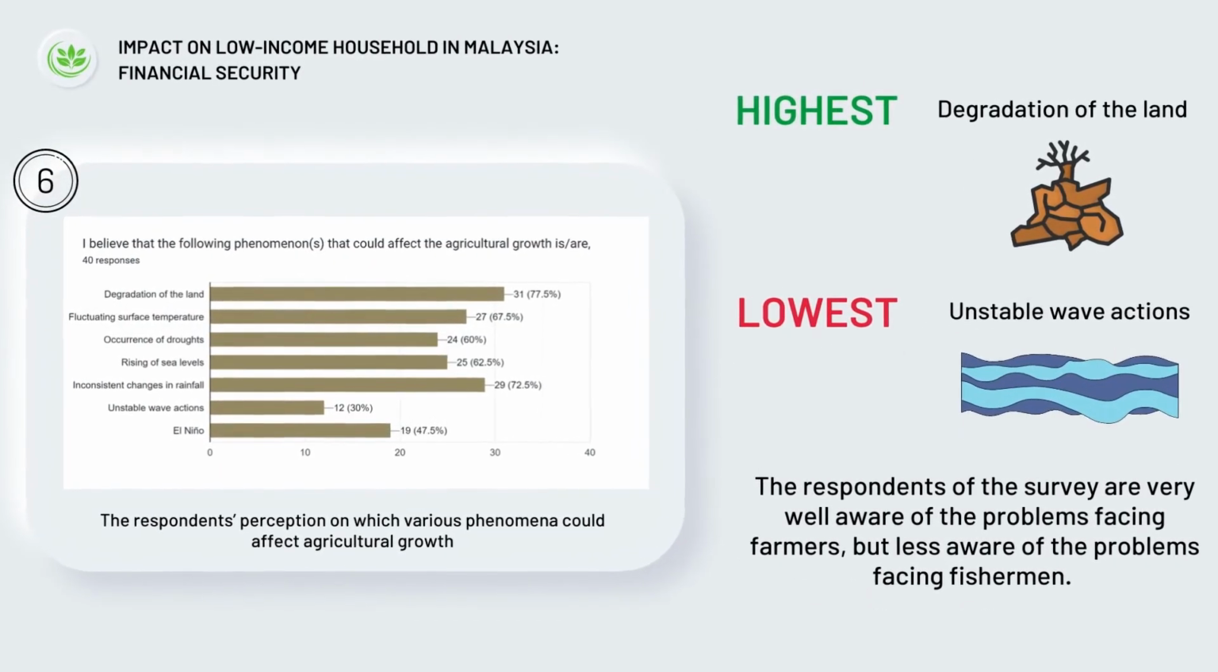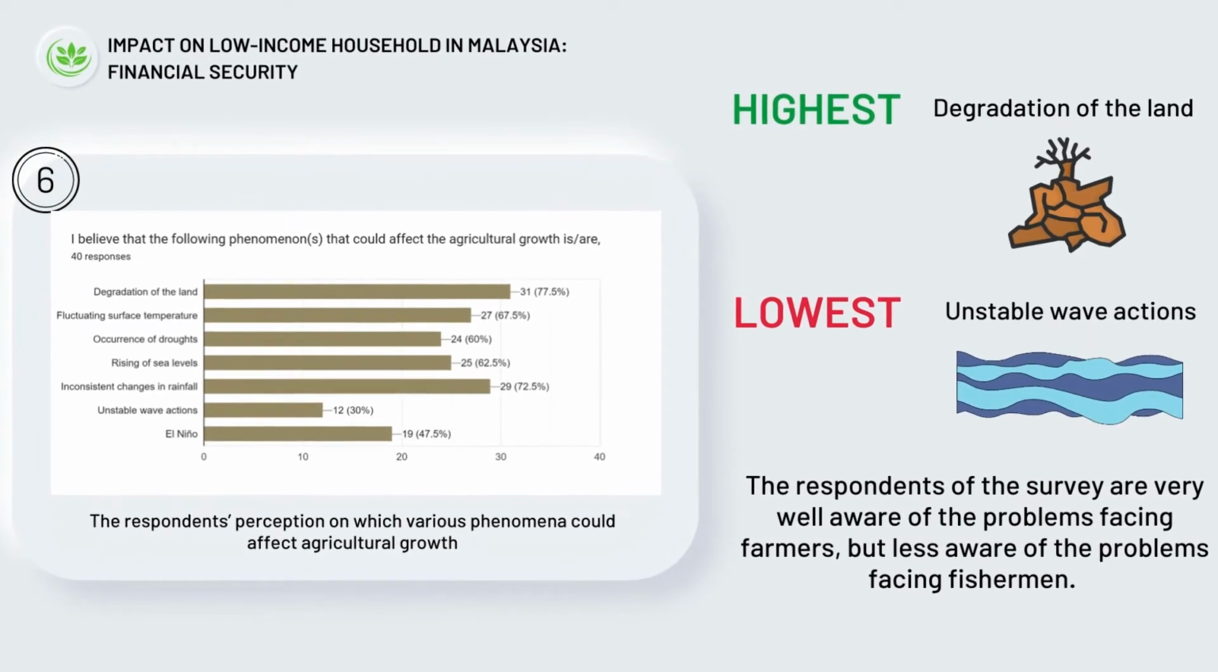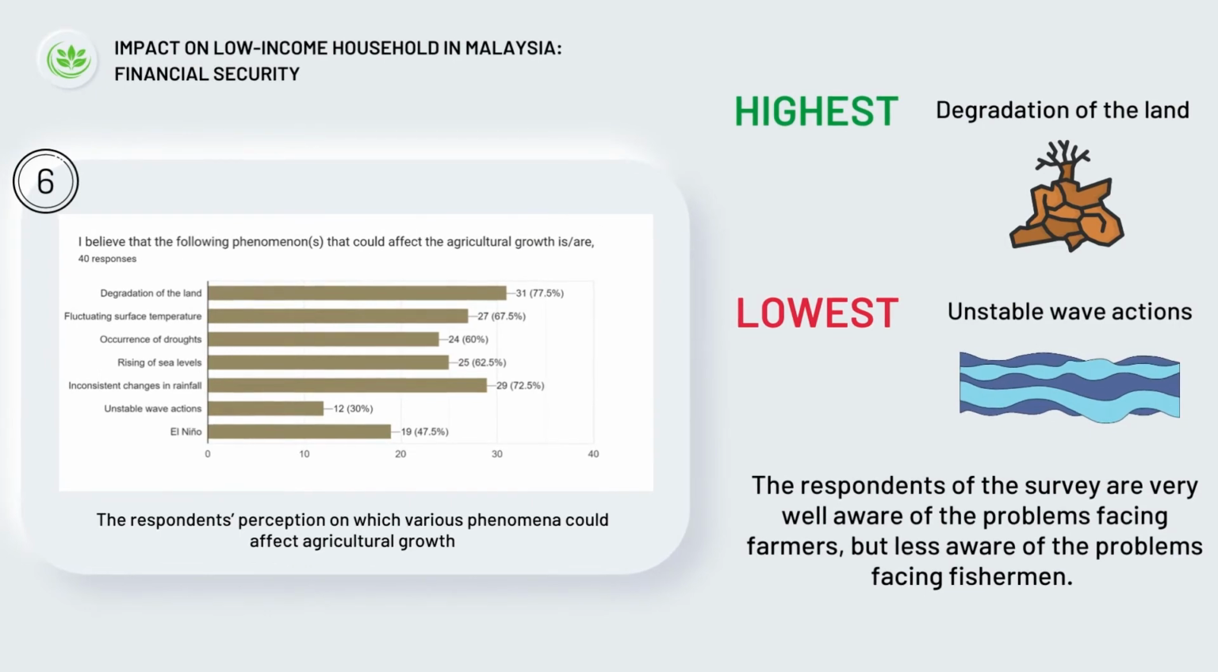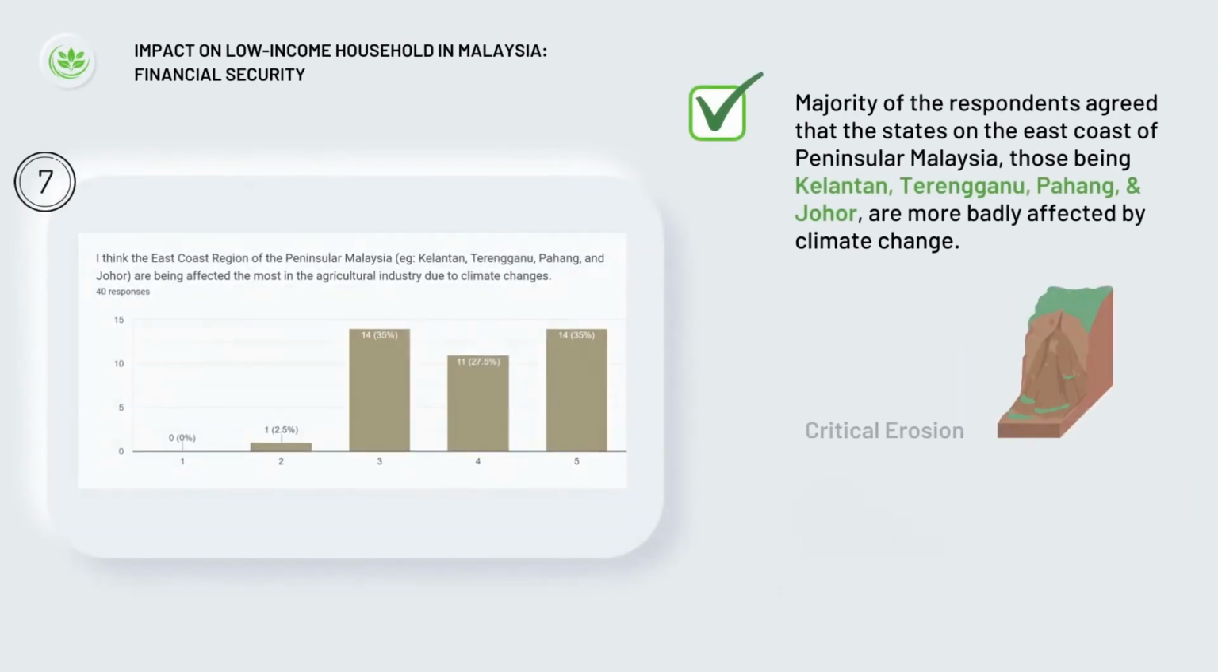This reflects that the above-mentioned phenomena are commonly mentioned in Malaysian media regarding the topic of climate change. Based on the respondents' perception of the phenomena that could affect agricultural growth, the highest option chosen is degradation of the land, while the lowest is unstable wave actions. This proves that the respondents of the survey are more aware of the problems faced by the farmers as compared to the fishermen.